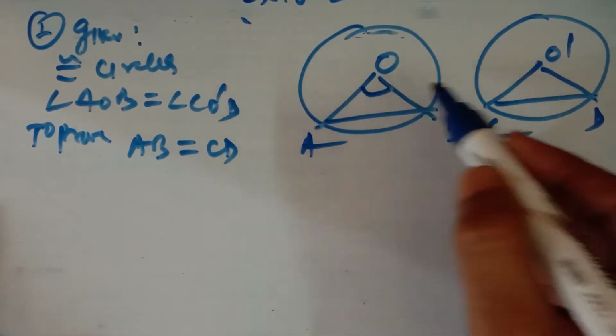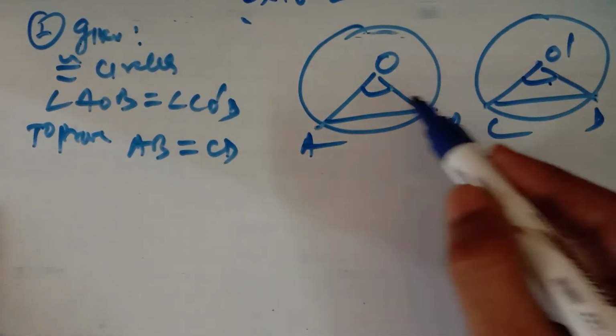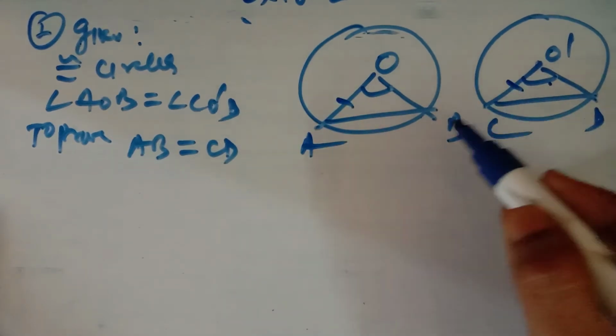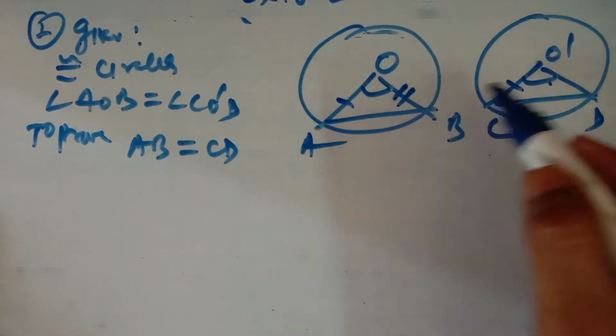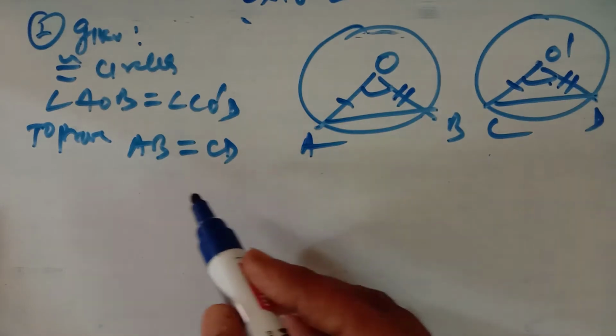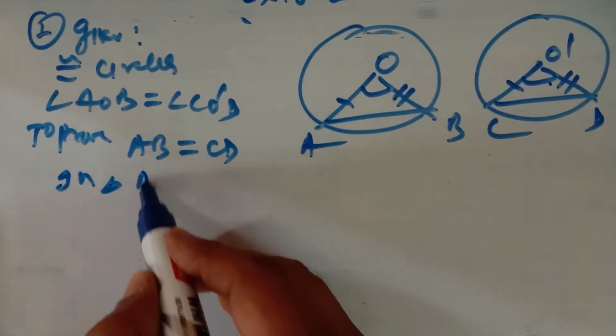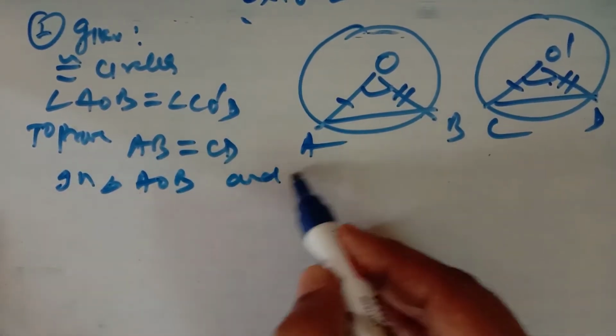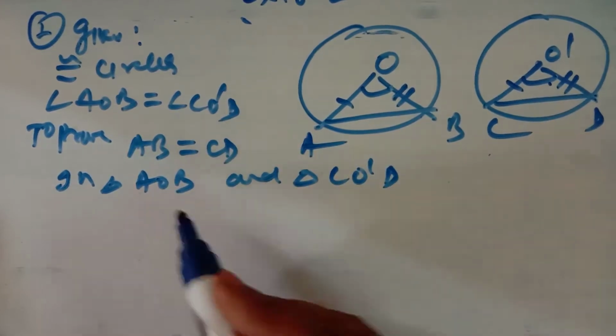We can easily prove that these two triangles are congruent, because this angle is equal to this angle, this side is equal to this side as the radius of the congruent circle, and this side is equal to this side as the radius of the congruent circle. So we prove that triangles AOB and CO dash D are congruent. Why?